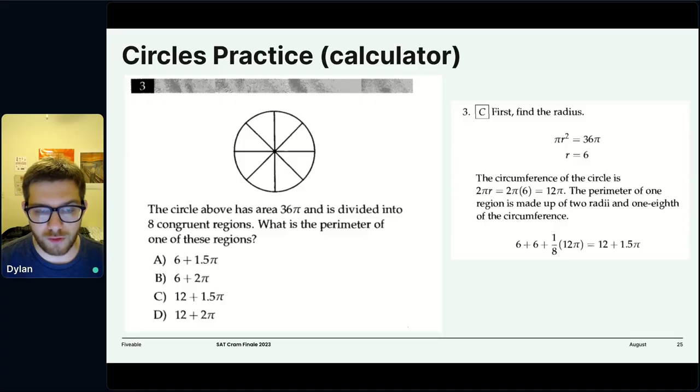So the circumference is 12 pi, and we know that this is 1/8 of the circle. We were told there are 8 congruent regions. So 6 plus 6, 2 radii, plus 12 pi over 8, which is 1.5 pi, gives us 12 plus 1.5 pi, which is C. You could have also alternatively found this angle and then found this to be 1.5 pi. Totally valid as well. You would have found that angle to be 360 over 8, 45 degrees each.